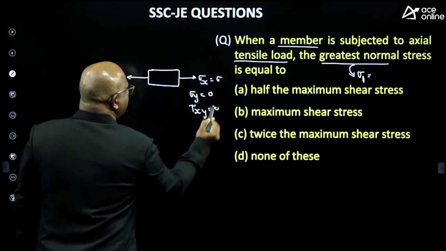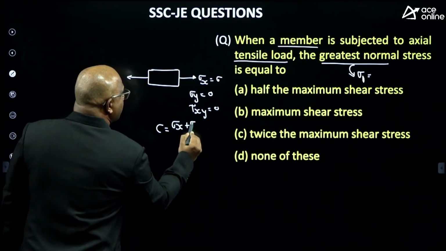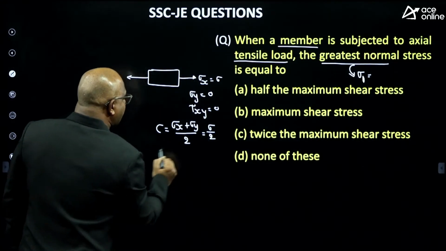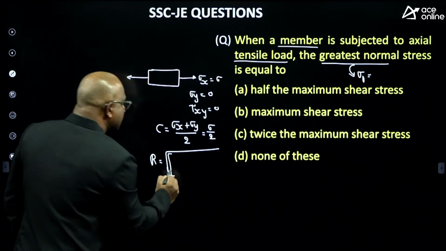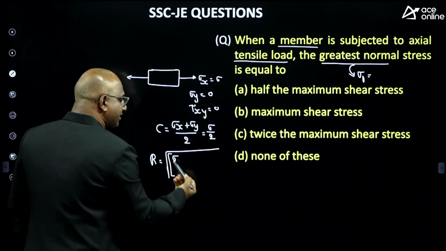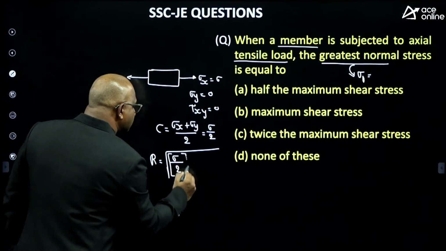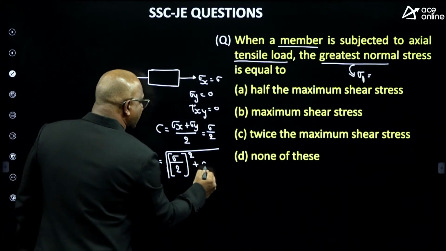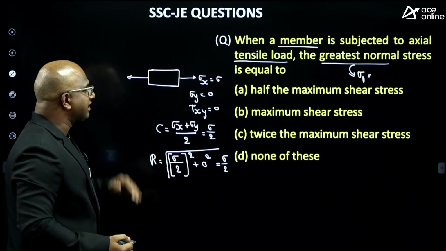What is the formula for the center of the Mohr circle? Center equals (sigma x plus sigma y) by 2. So how much is it? Sigma by 2 itself. What is the formula for the radius of the Mohr circle? Square root of ((sigma x minus sigma y) by 2) whole squared plus tau xy squared. Sigma x is sigma itself, sigma y is 0, tau xy is 0 itself. The answer is sigma by 2. So center and radius are both the same.